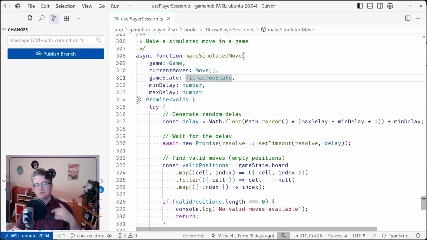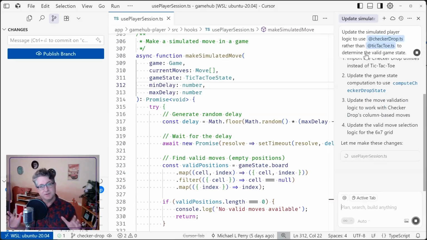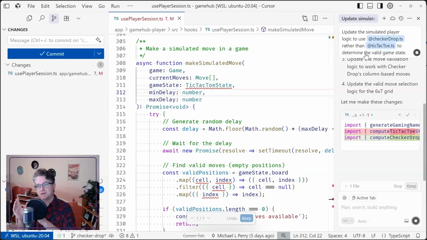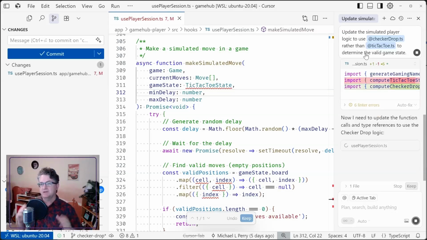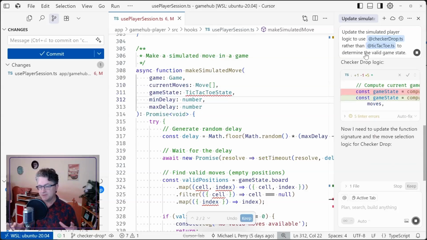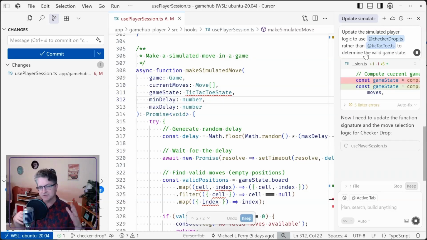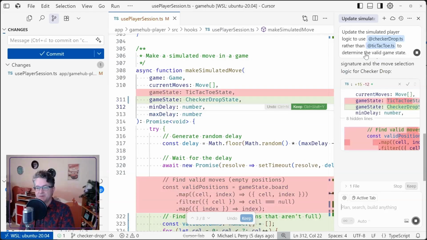So we want to update this AI to use the proper game state, and then pick one of the random available columns. So give it a very simple prompt. I might regret this. Update the simulated player logic to use checker drop rather than tic-tac-toe to determine the valid game state. So hopefully this is going to be just a simple kind of a search and replace through the file. Let's see what it comes up with.